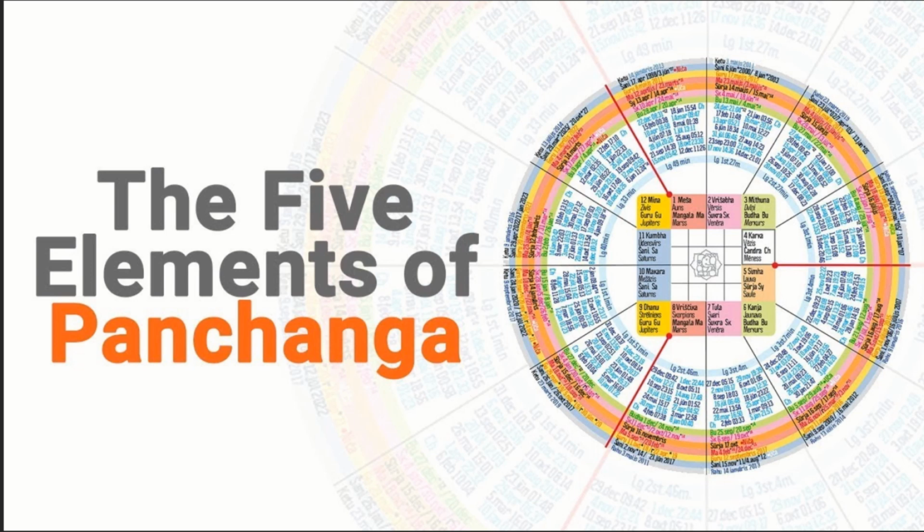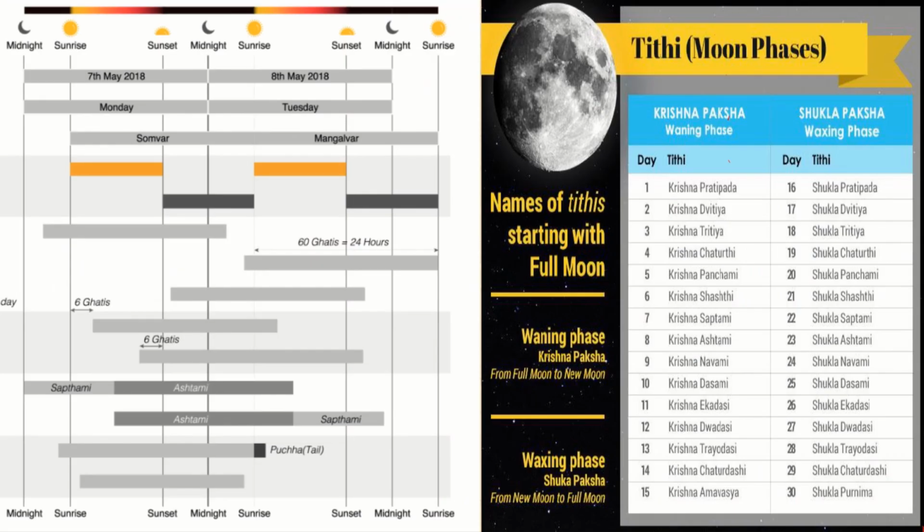Panchanga is like an astrological diary for an astrologer and also for others who are interested in finding an auspicious day or even a time for doing a puja at home or starting any new work, buying a new vehicle, etc. As this diagram says, panchanga means 5 limbs or 5 parts. The 5 parts are: first one is day of the week, second is tithi, third is nakshatra, fourth is yoga, and fifth is karana. Let us first talk about the tithi and the var together.